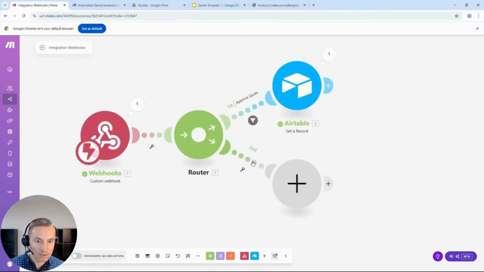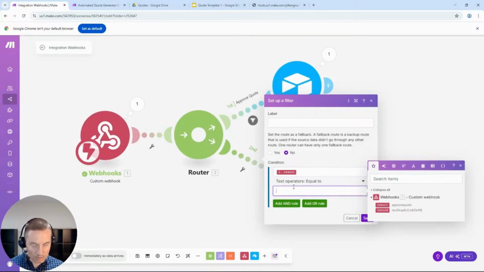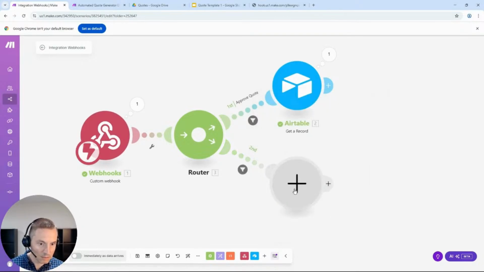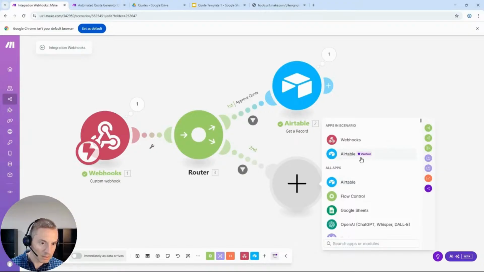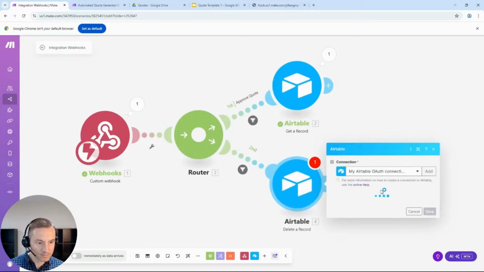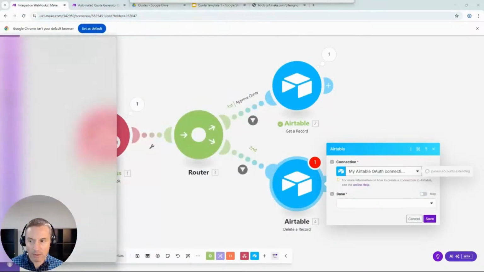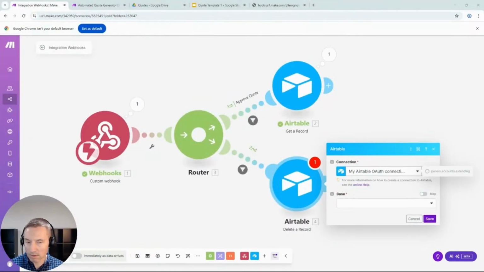This one is going to be reject quote, which we'll get to, well, we can do it right now. We're going to delete the record. We don't like the quote, so we're just going to delete it. Let me authenticate this real quick.